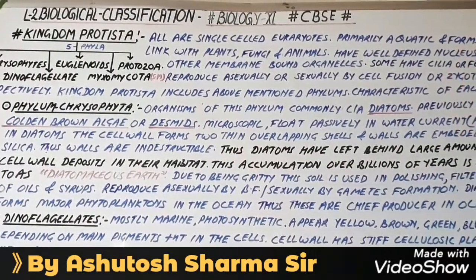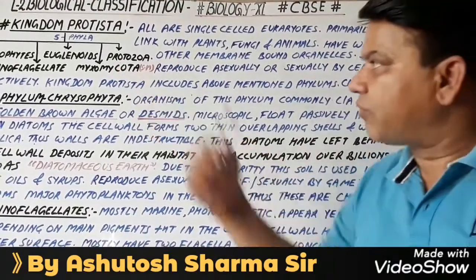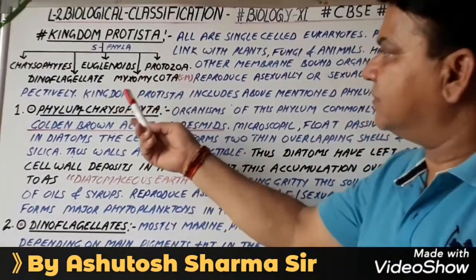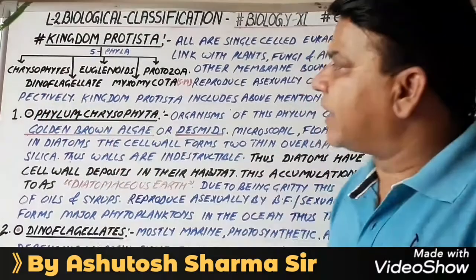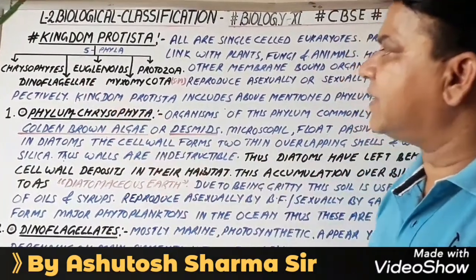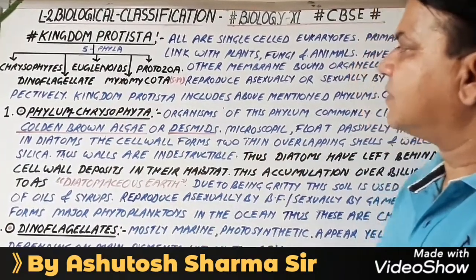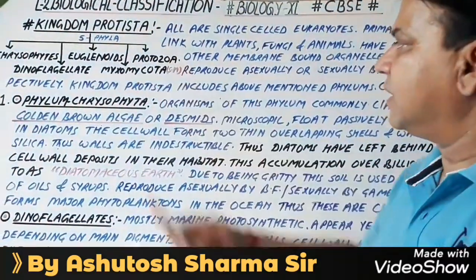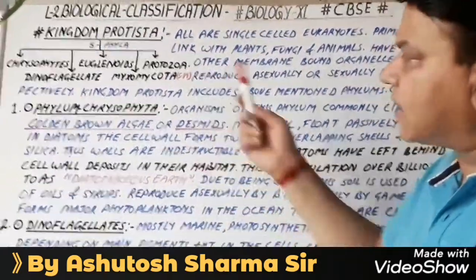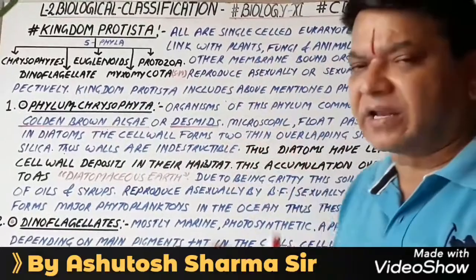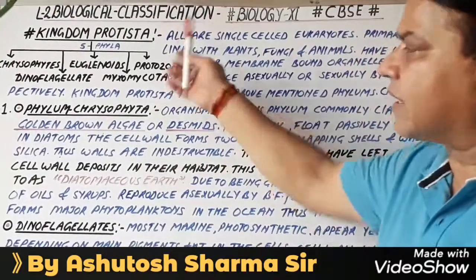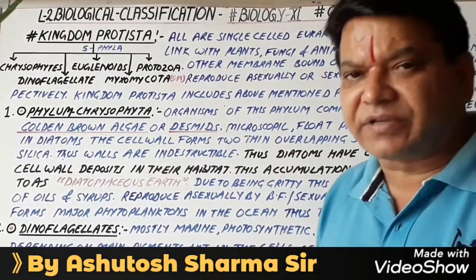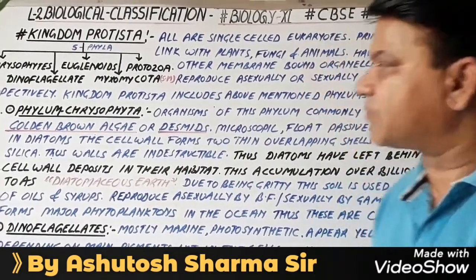Kingdom Protista includes 5 phyla. They are chrysophytes, dinoflagellates, euglenoids, myxomycota, also known as slime molds, and protozoa. So these are mainly the 5 phyla of Kingdom Protista. Let us go through the characteristic features of each phylum now.